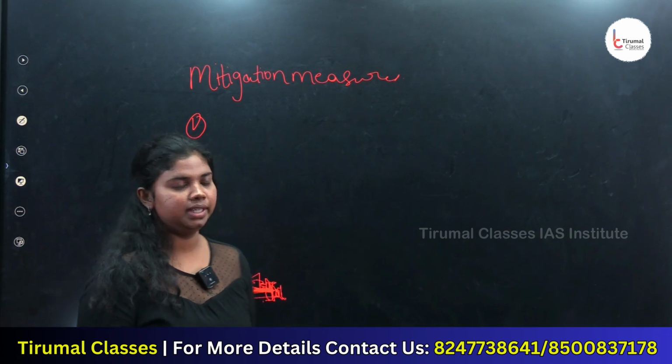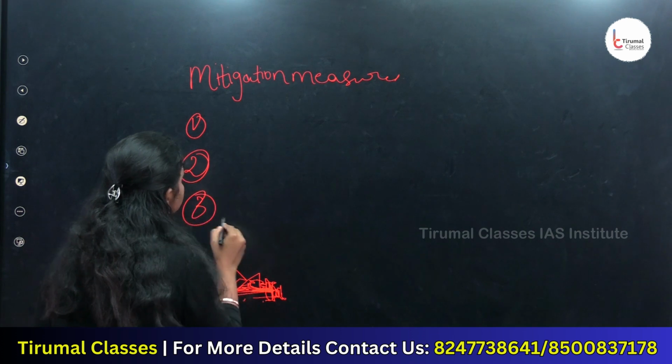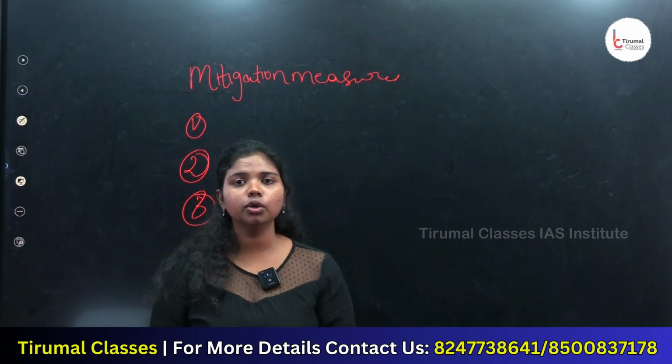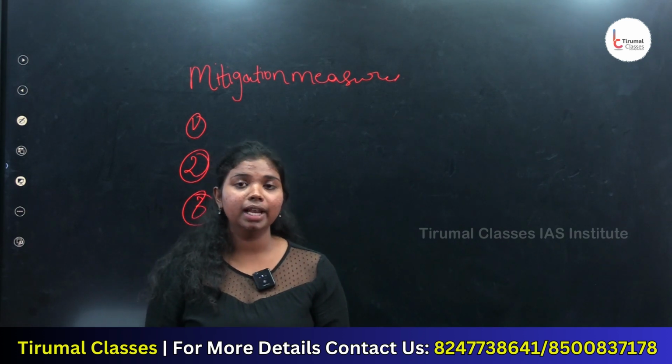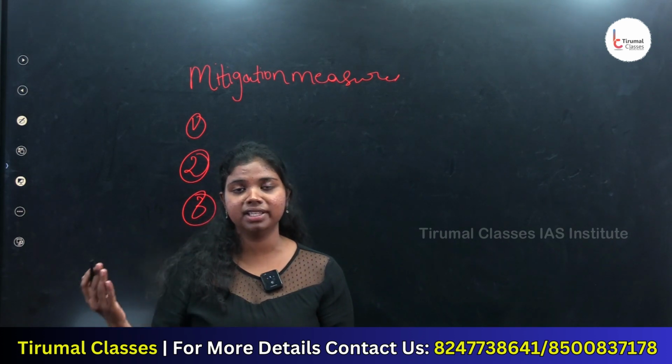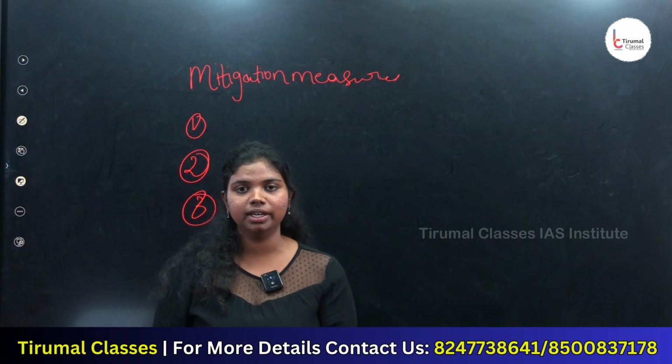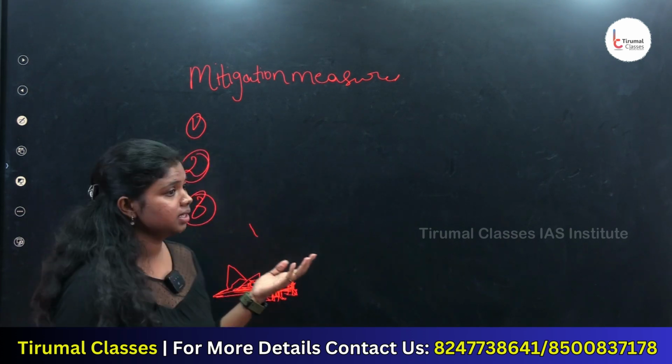It protects the communities. And the third one was international cooperation. International cooperation means sharing knowledge and technology, and helping at times of disasters, which is very much needed. So these are the mitigation measures.